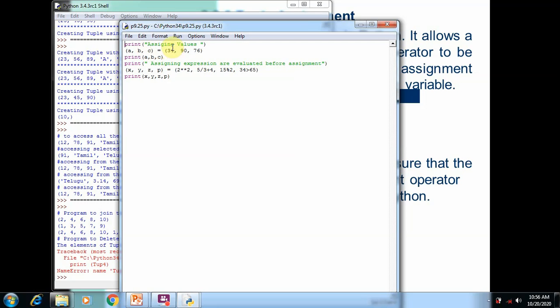For adding the value to the element, we use the assignment operator. After that, on the right side, we mention the values of the elements. So 34, 98, 76 are the values of the tuple elements. 34 is stored in the variable A, 90 is stored in the variable B, 76 is stored in the C. So all the elements are printed on the screen.